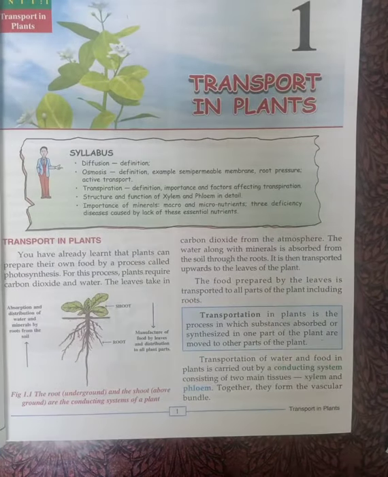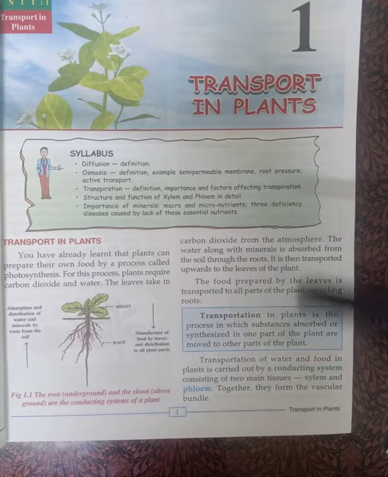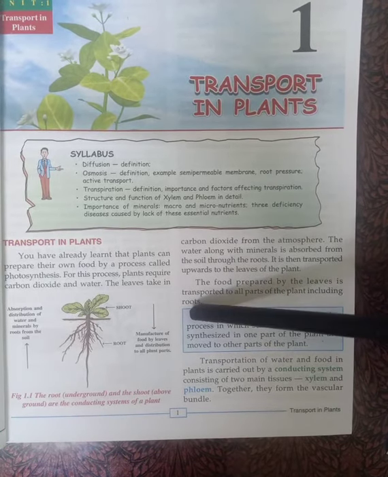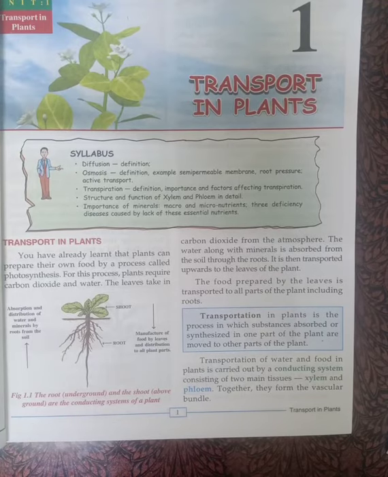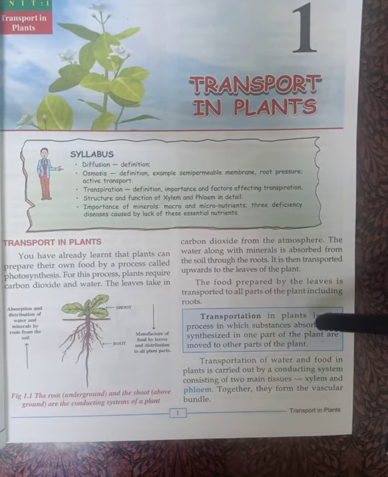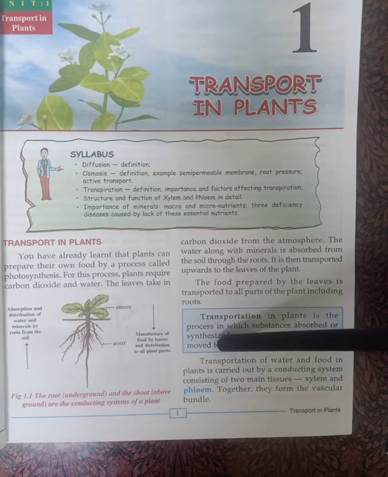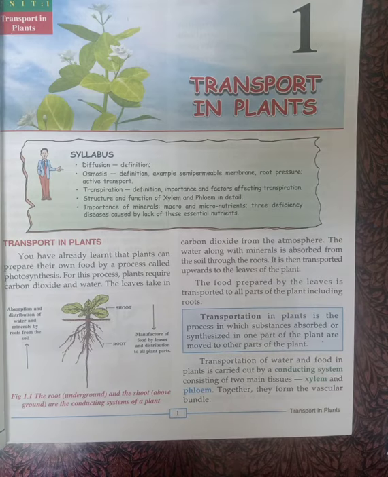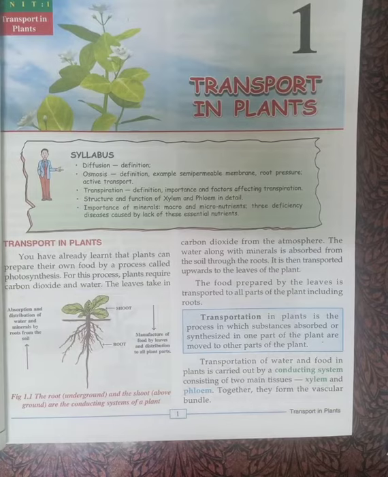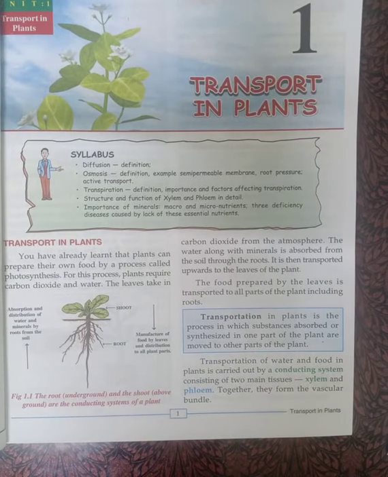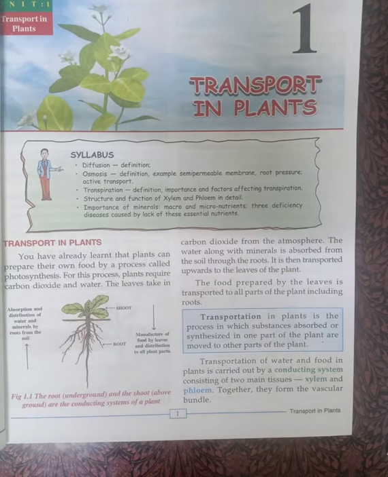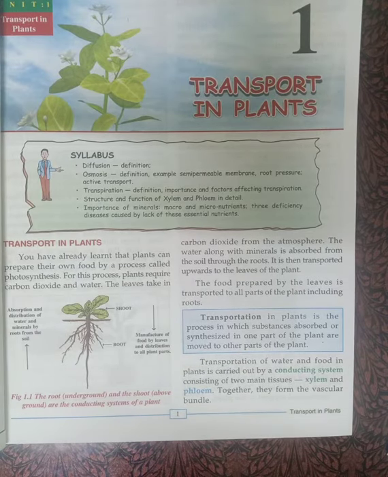So the first definition that arises here: what is transportation? Transportation is a process in which substances absorbed or synthesized in one part of the plant are moved to another part of the plant. That process is called transportation.